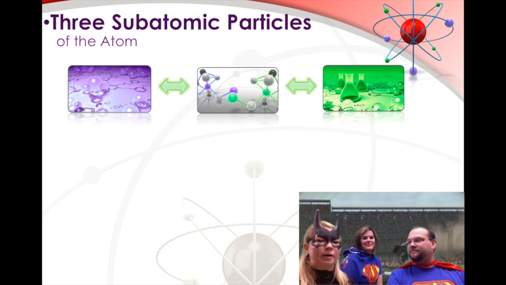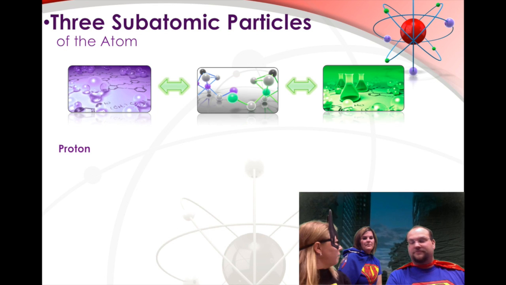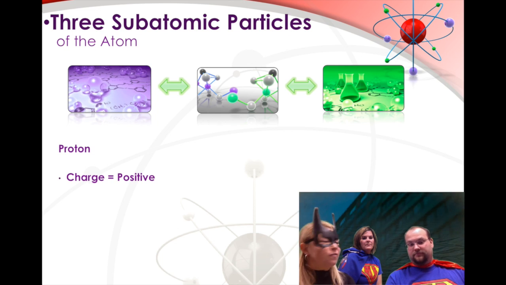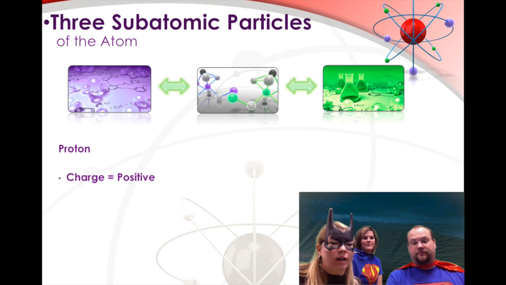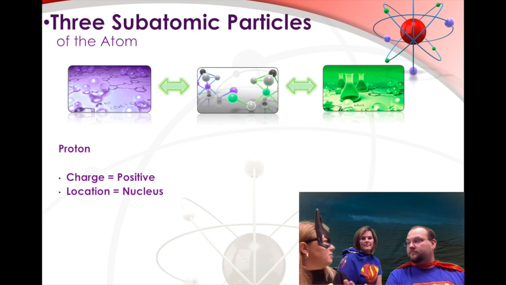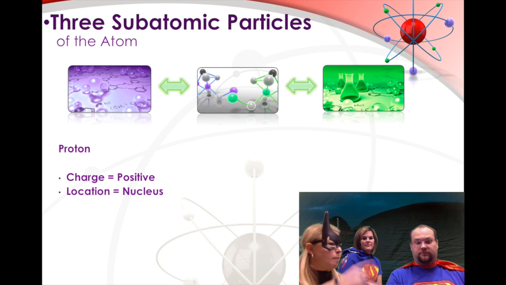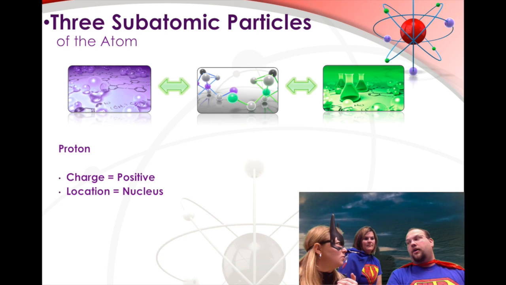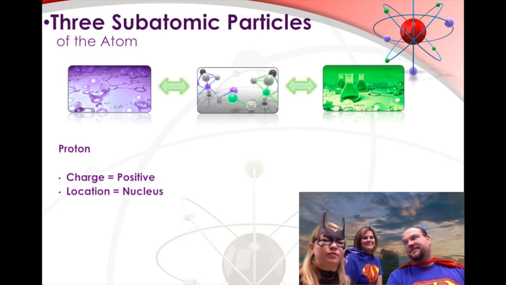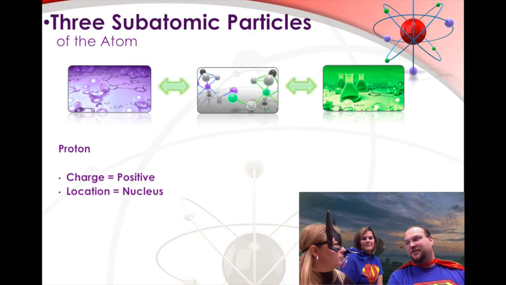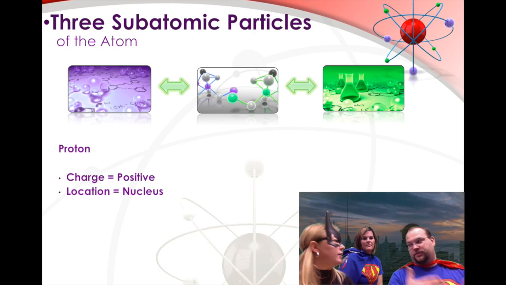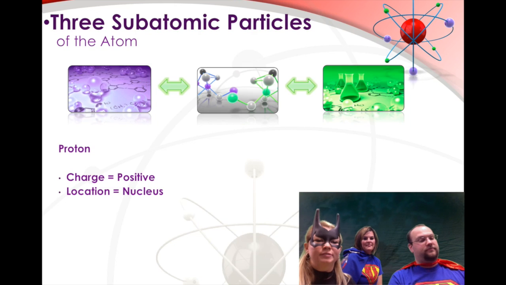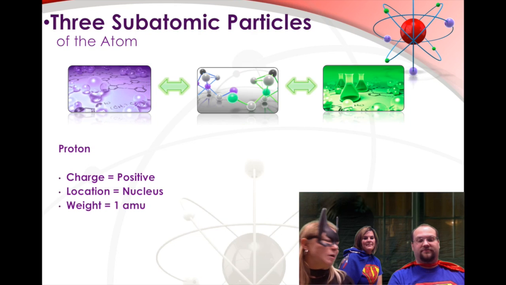So we got these three particles. Let's take a look at the first one. We got a proton. We've already said that it's positive. It is in the nucleus. And how do we know that it was in the nucleus? You remember back to the last video? Our guy Ernie Rutherford shot alpha particles at the gold, found the nucleus, found that it was positive. And it weighs about 1 AMU.